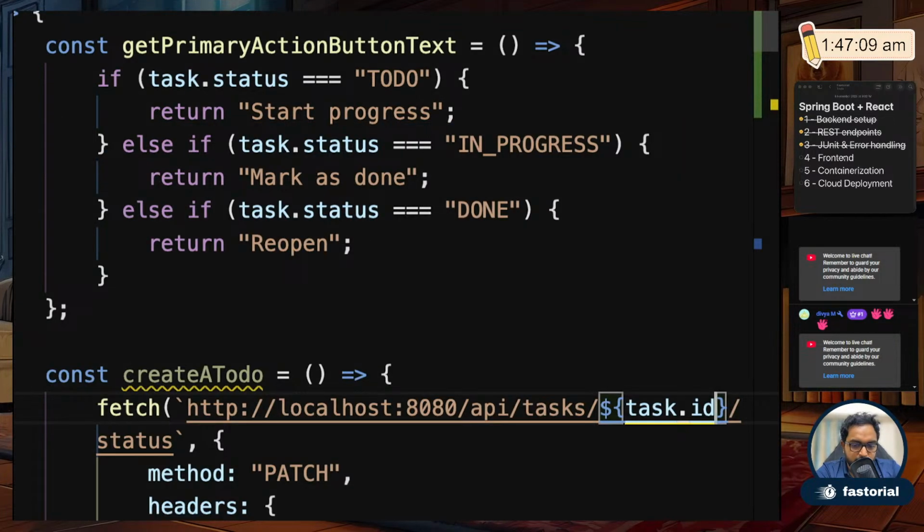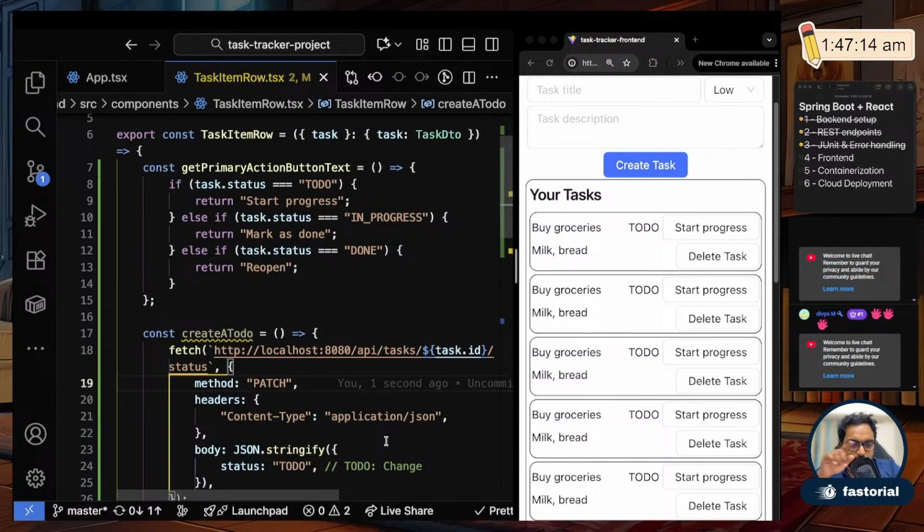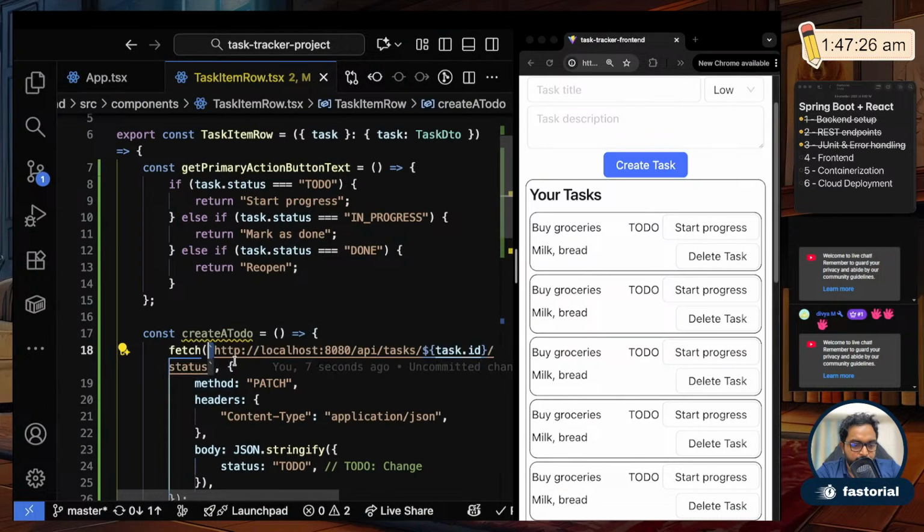task.id. Fine. So you can do normal string concatenation in JavaScript as well, like put plus with the double quotes, and you can do that as well. But this is actually the more optimistic way of doing things. So you put backtick. Backtick is the one below your escape symbol. You hit that button and then write whatever string you want. And if you want to substitute something in between, you just put $ symbol and curly braces and put the actual value. So I'm going to replace this with the actual task ID of whatever task I'm in.